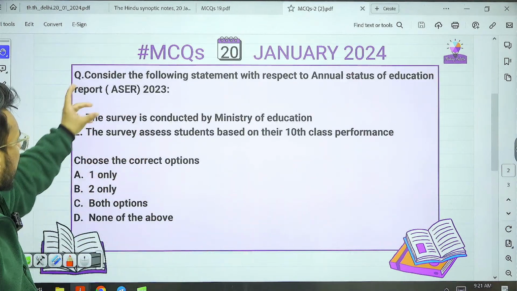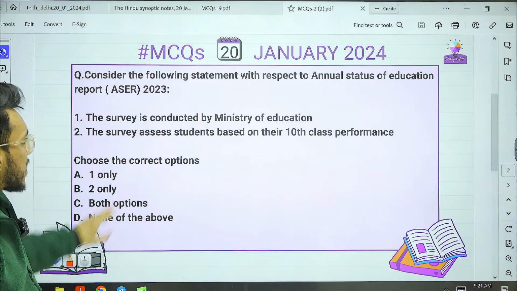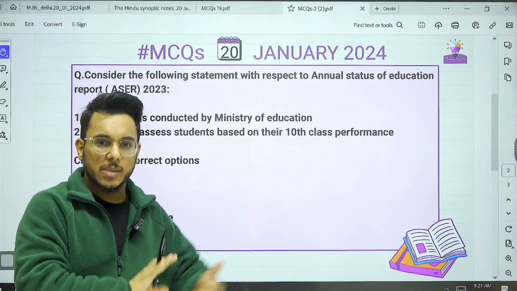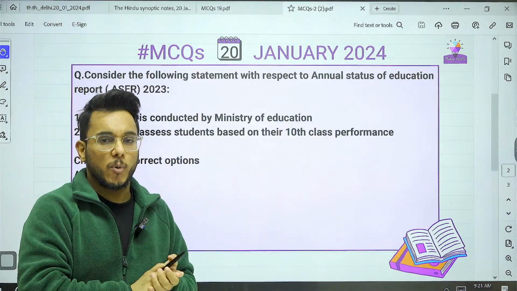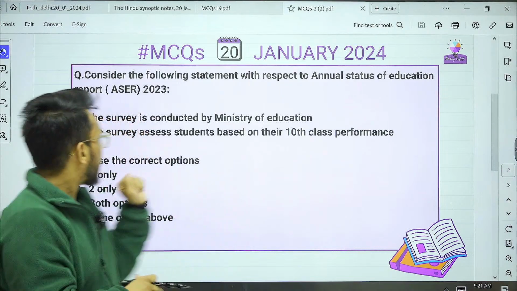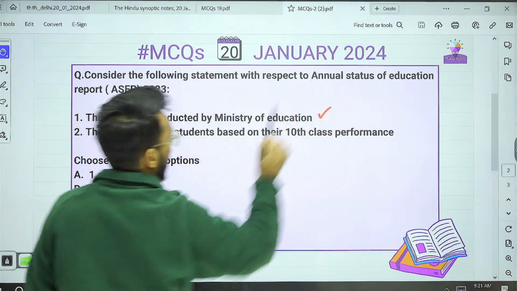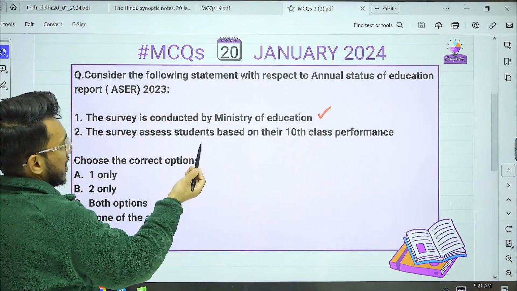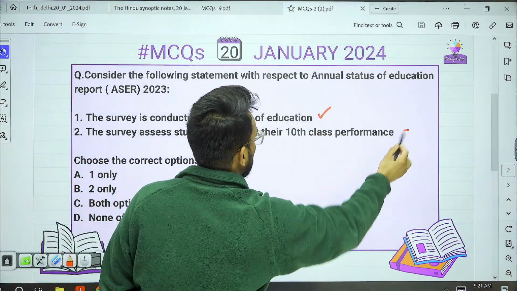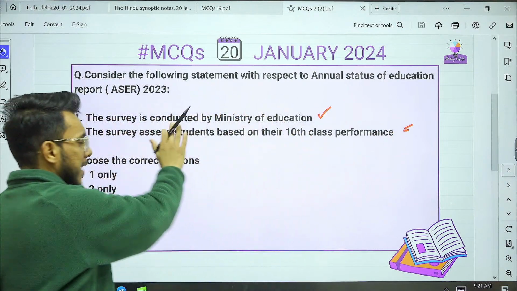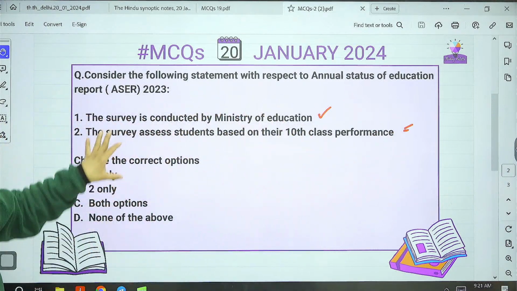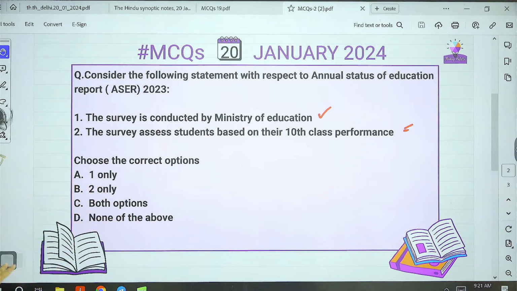Then next, consider the following statements with respect to ASER. Two days back, the Annual Status of Education Report 2023 was released. Number 1, the survey is conducted by the Ministry of Education. Number 2, the survey assesses students based on their 10th class performance. Which of the statements is right? On that basis, choose the correct option. Leave your answer in the comment box.